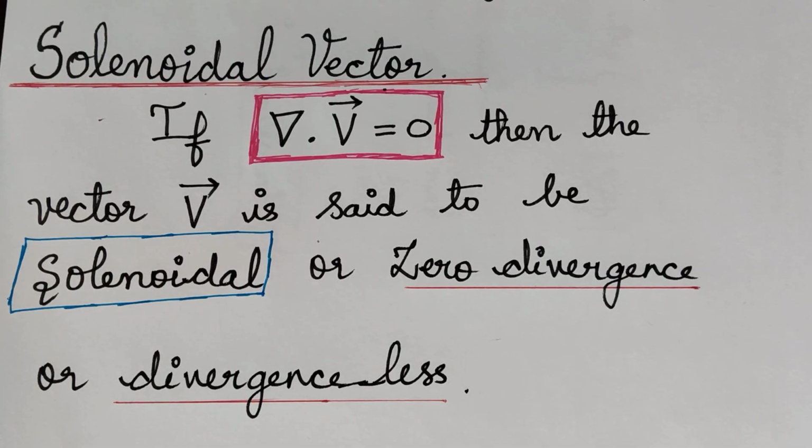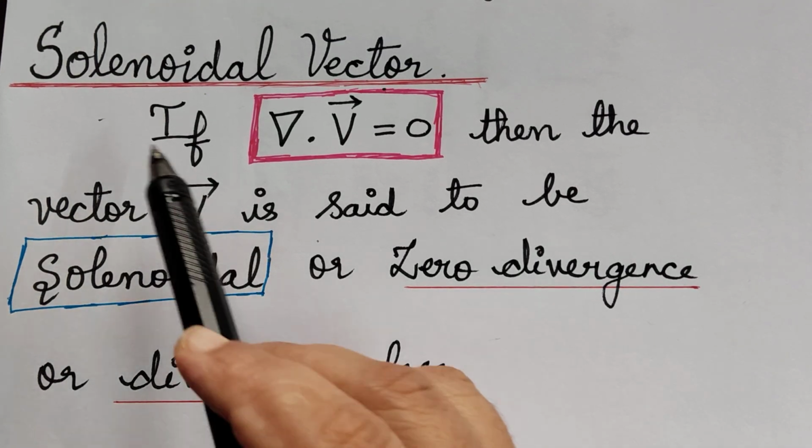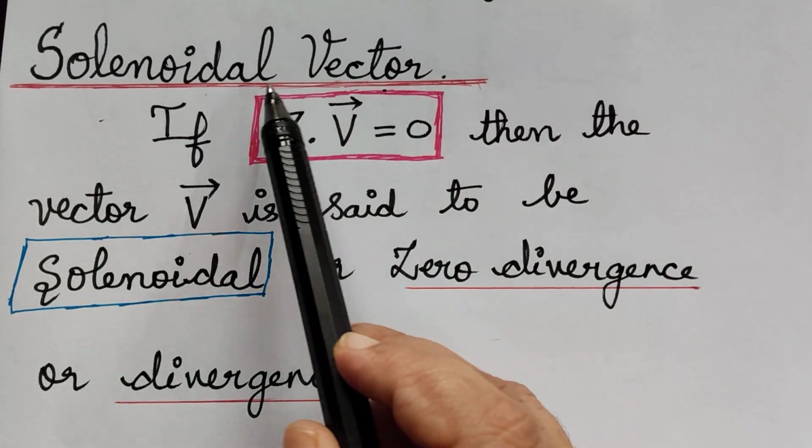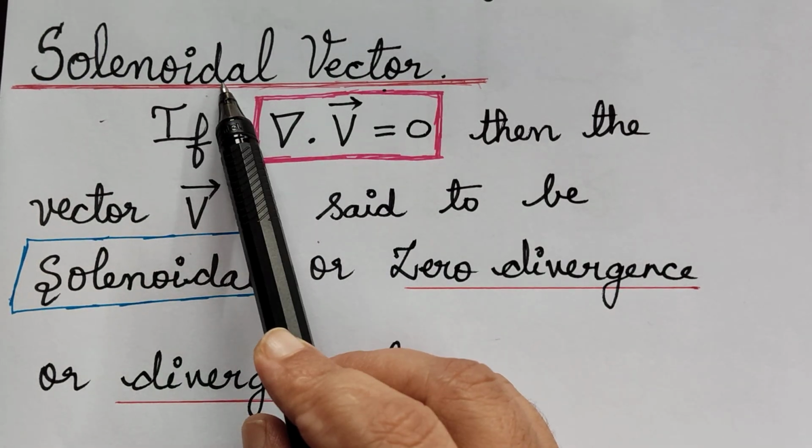Dear students, in our previous video lecture, we learnt about the divergence of a vector point function. As a continuation of that video lecture, here we are going to learn about the solenoidal vector. When do we say that a vector is solenoidal?